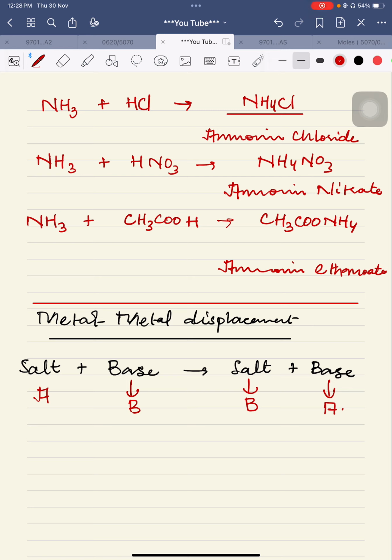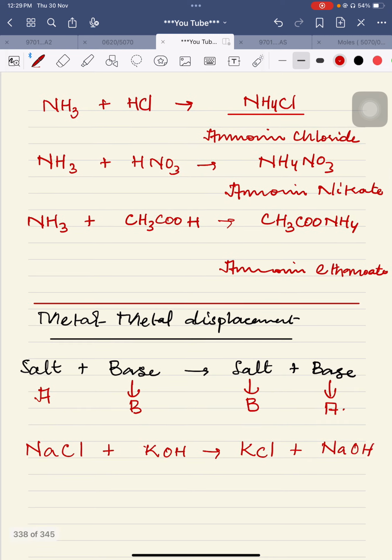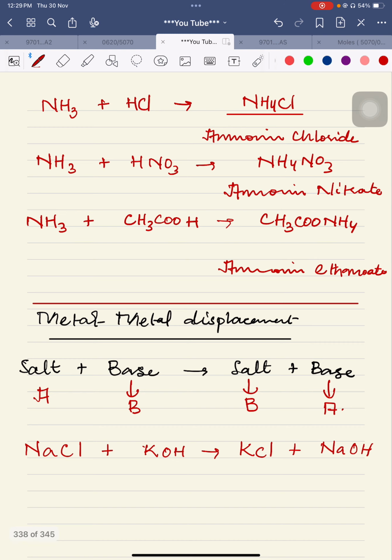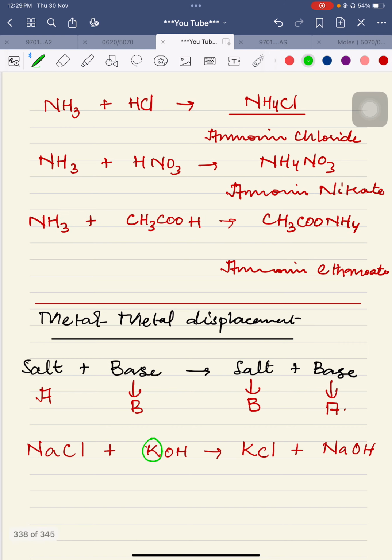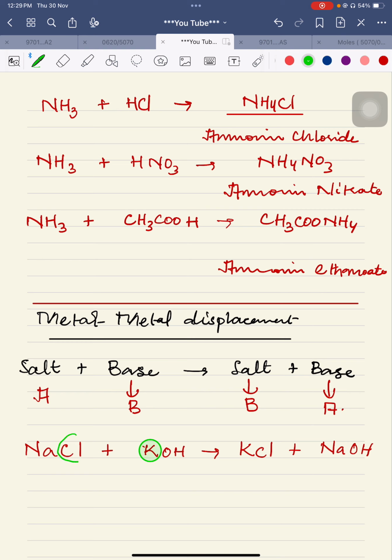Let's have some examples. So we have an example of NaCl. It is now reacting with KOH, a base. As a result, KCl will be formed and NaOH will be formed. So here I'm using the green color. This is now combining with this, the greens are together, you may say. So it is now making KCl, and the other partner is making NaOH. So they are just switching each other's position.